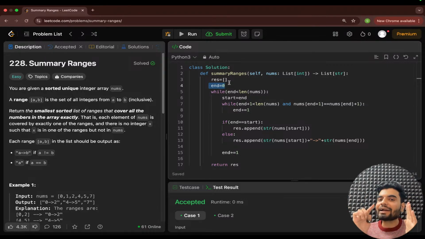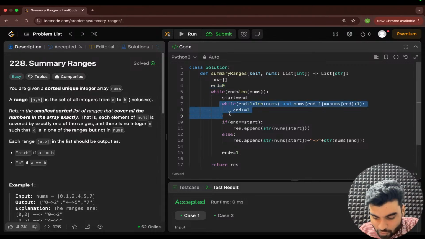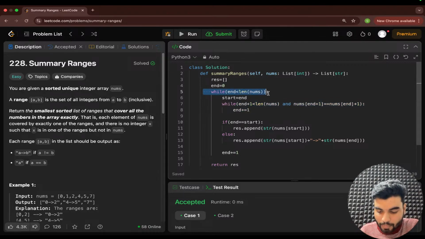Means end will iterate each and every value from the nums. Yes or no? Look at this. Again, this loop is not working separately, right? What this loop is doing, it's also moving your end pointer. So basically what will happen, the number of steps your end pointer moves, that number of steps will be skipped by this outer loop.